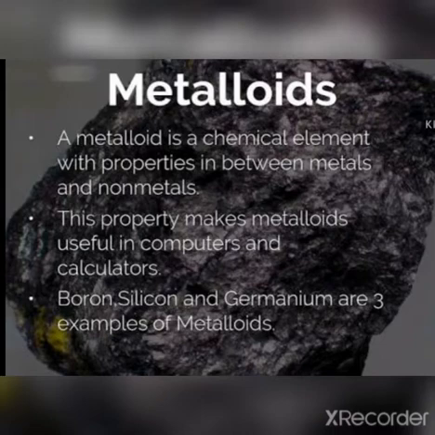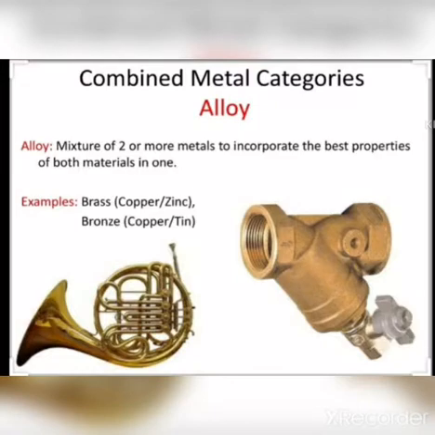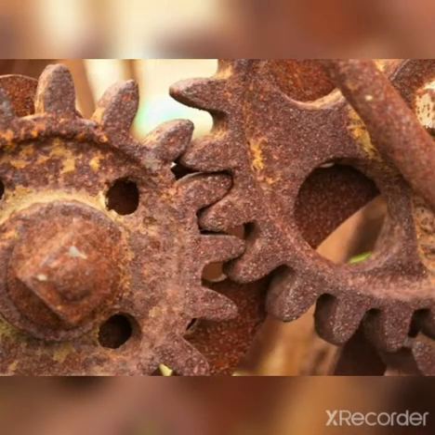For example, boron, silicon and germanium. And alloys, a mixture of two or more metals to incorporate the best properties of both materials, is known as alloys. The advantage of alloys is that the metal will not get corroded. Corrosion means when it undergoes chemical reaction, it will get destroyed or weakened. That will not happen in this type of alloys.